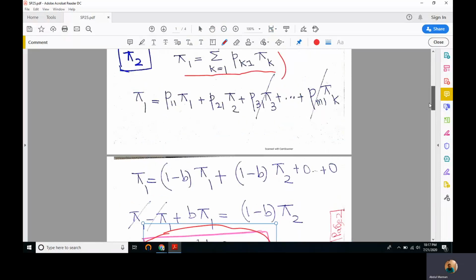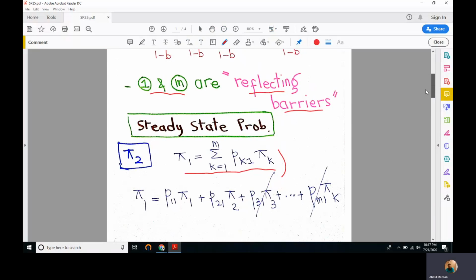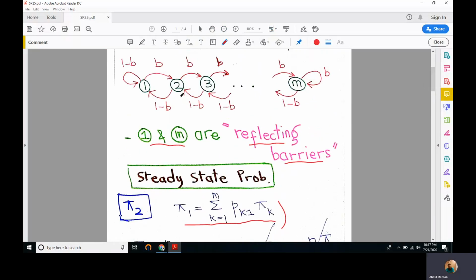Then we will repeat this process for state number 2. We know that there are only 2 arrows going out of it and only 2 arrows landing on it.